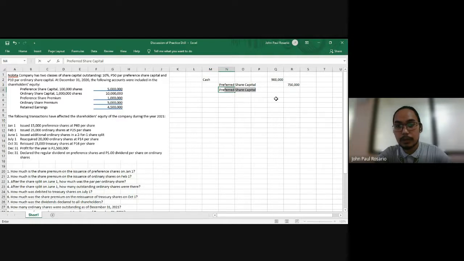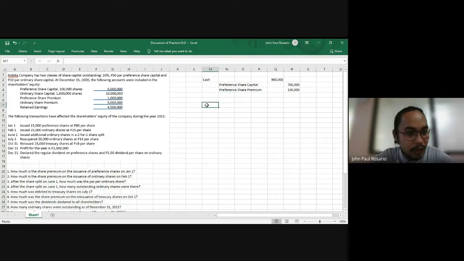Preference share premium. Your share premium is the issuance price of 60 per share, less the 50 par. So 60 minus 50 is 10. Ten times 15,000 is 150,000. And as you can see, the total of our debits and the total of our credits are now equal.